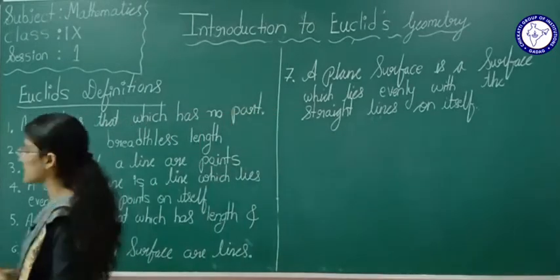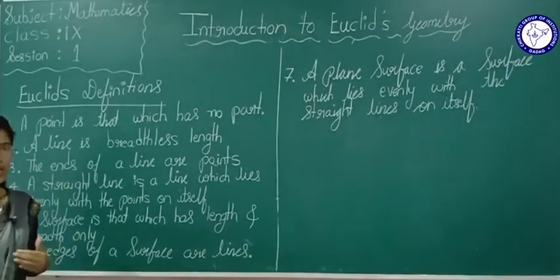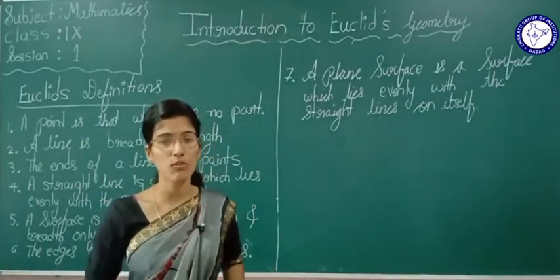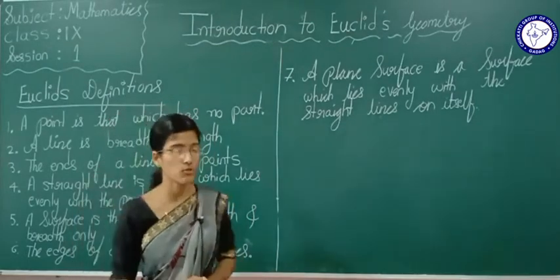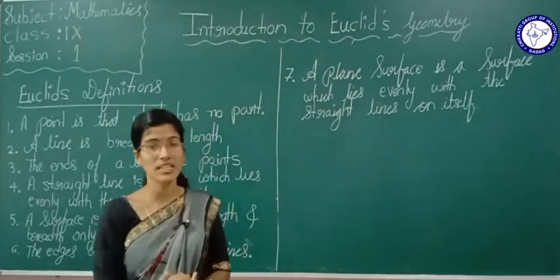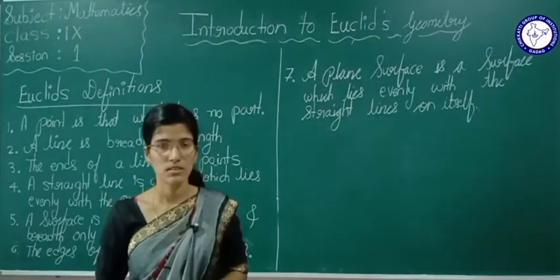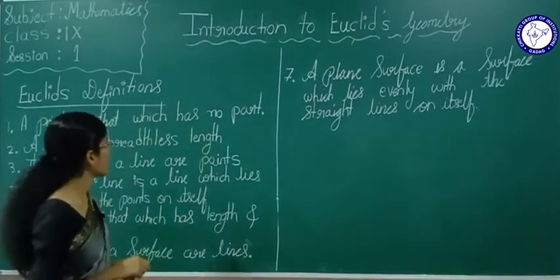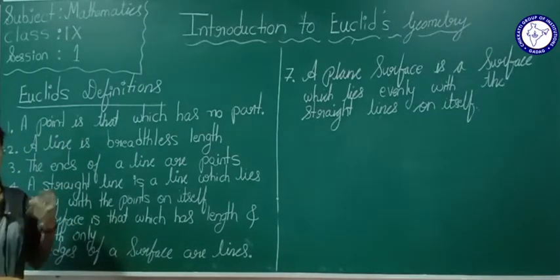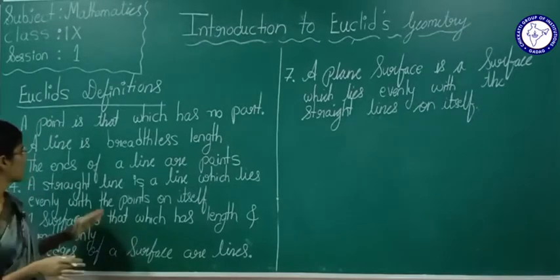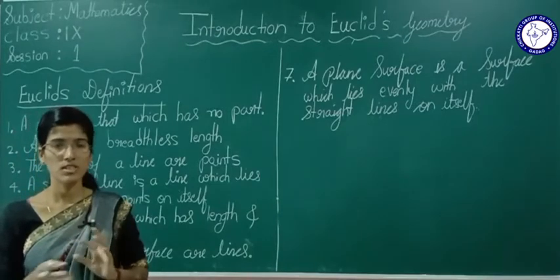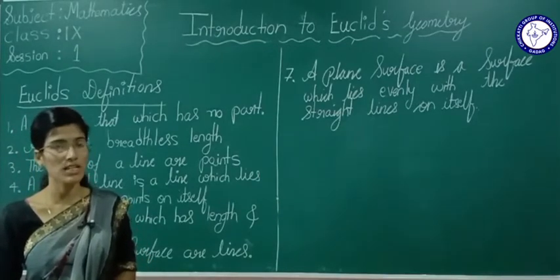See, in ancient time people used to use geometry in their own way, but Euclid was one mathematician, an Egyptian mathematician, who studied and arranged the geometry in a very systematic manner. At that time people did not know what is a point, but now we know what is a point and what is a line. At that time people simply were using them, but Euclid gave some definitions.